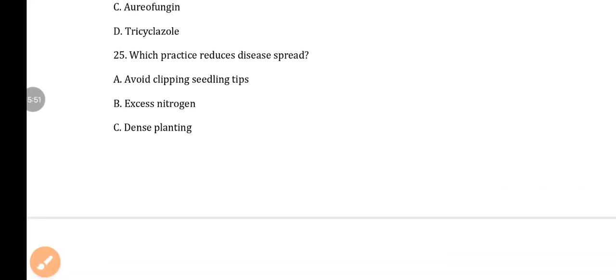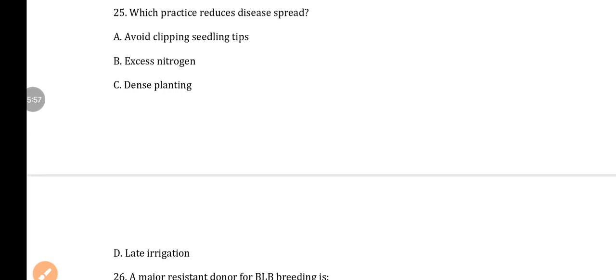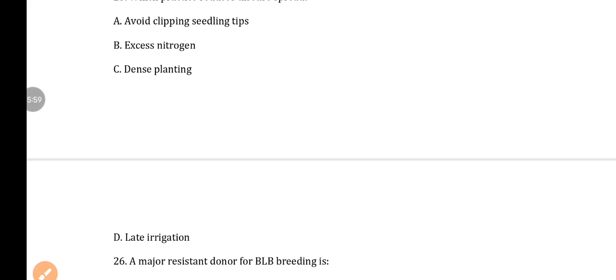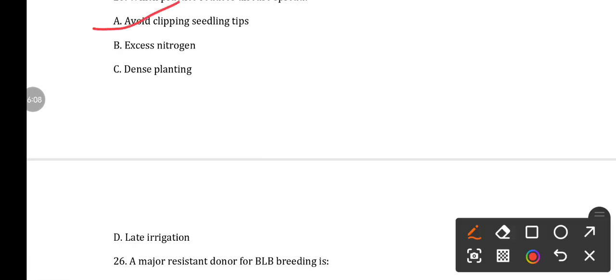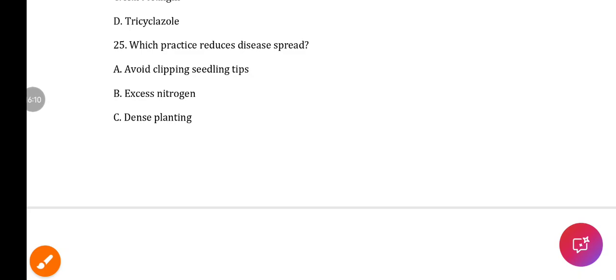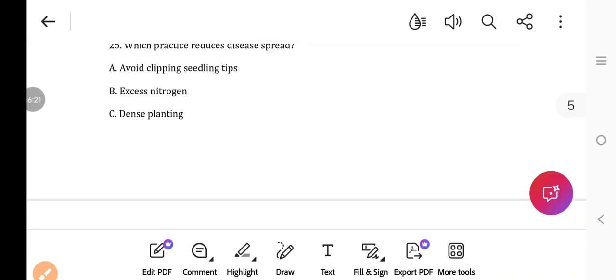Next, question number 25. Which practice reduces disease spread? Option A, avoid clipping seedling tip, excess nitrogen, dense planting, late irrigation. Here the answer is avoid clipping of seedling. As I have already told, the clipping is done on the seedling tip to inoculate the pathogen. So avoiding the clipping of seedlings can reduce the disease spread.